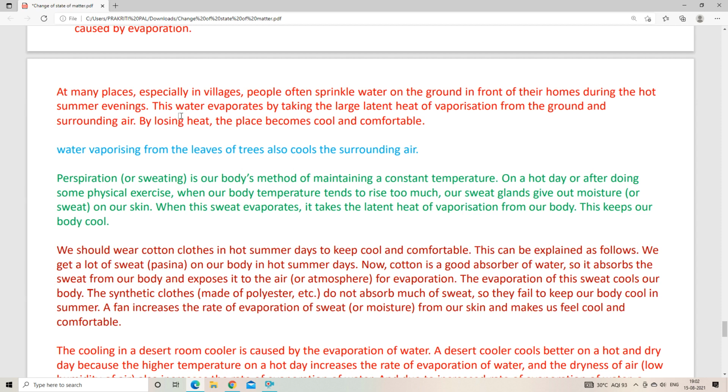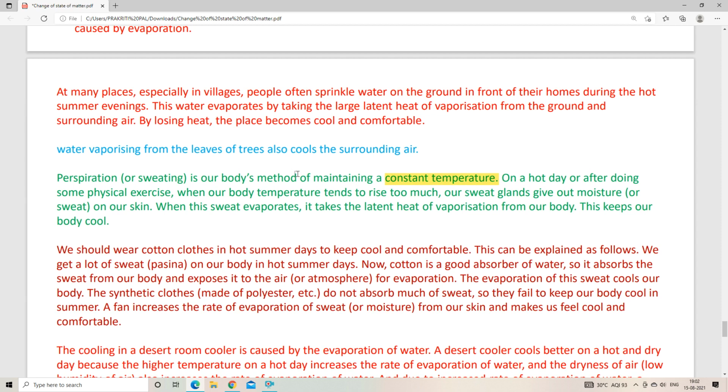Now you can see sweating is our body's method of maintaining a constant temperature. So whenever you have too much sweat, remember it is a process of our body to maintain a constant temperature, right?